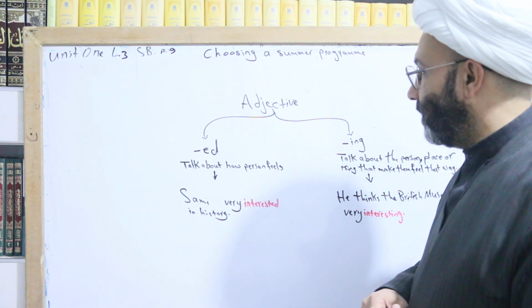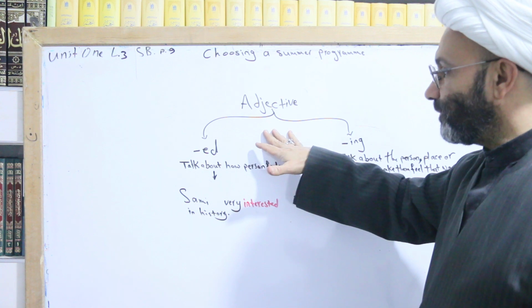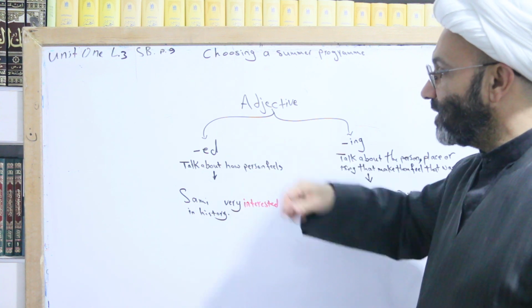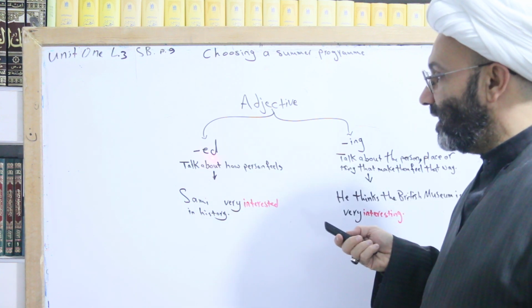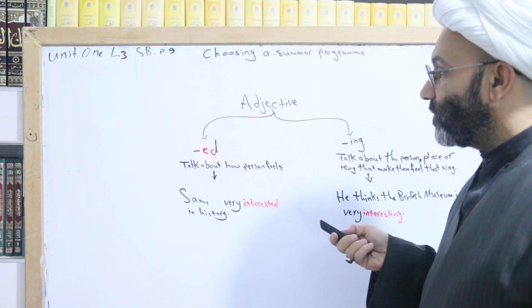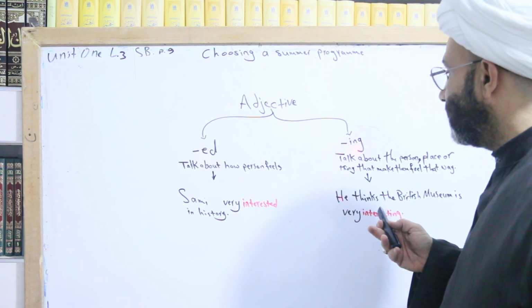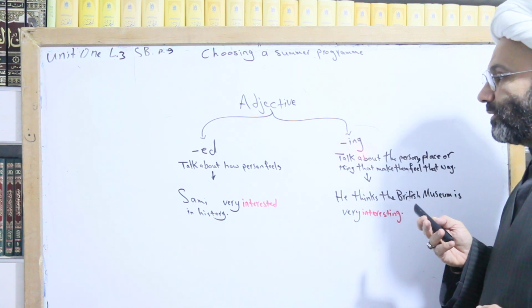Let's see, what do we have? Here we have the adjectives. Some of these adjectives end with ed, and some of the adjectives end with ing.